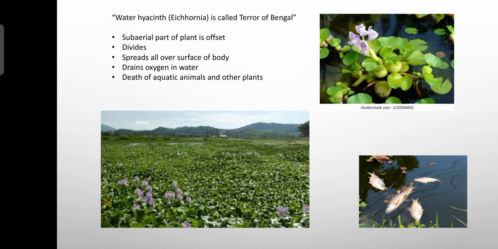It can be asked in the examination. So the subaerial part of the plant body called the offset divides vigorously and spreads all over the surface of the aquatic body. This leads to draining of the oxygen in water, leading to death of the aquatic animals and other plants in the aquatic habitat.